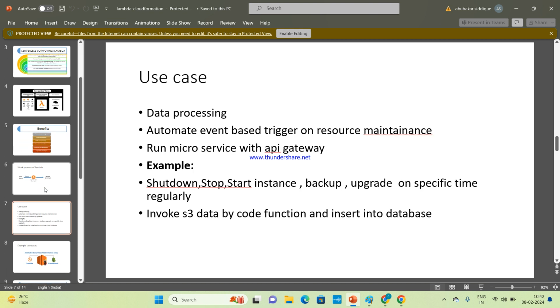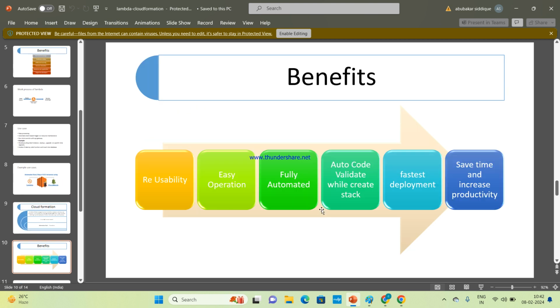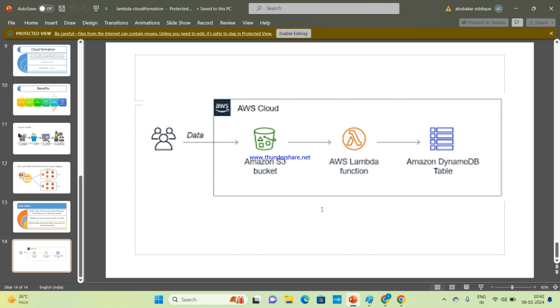So the use case of Lambda is that you can shut down, start, stop instances, backup, and upgrade at a specific time regularly without human interference. And also you can invoke S3 data by a code function and insert it into a database. For example, there is a code, and there is data in an S3 bucket.